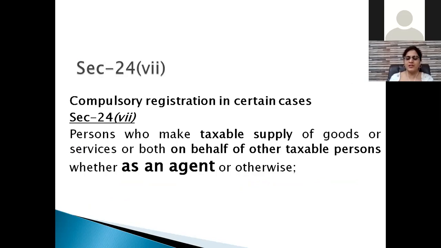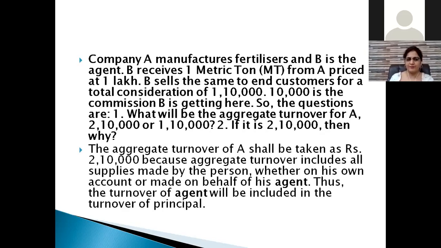Compulsory registration means even when there is a transfer of 1 rupee, even then he has to take the registration. For that they have used the words: a person who makes taxable supply of goods or services or both on behalf of another person, whether as an agent or otherwise. He has to get himself compulsorily, mandatorily registered under section 24 subsection 7.